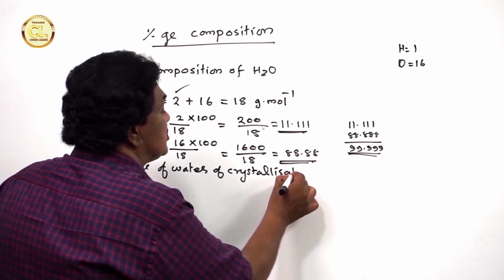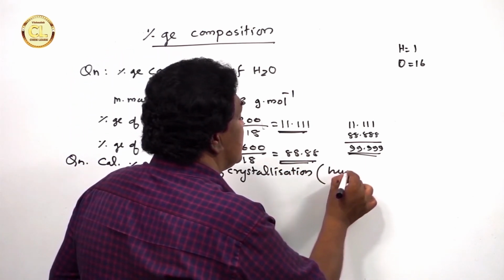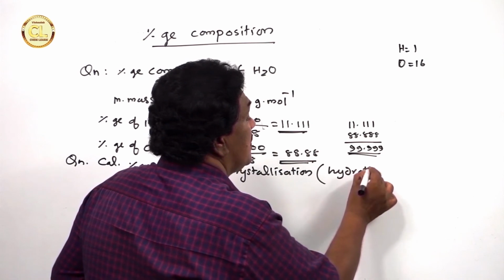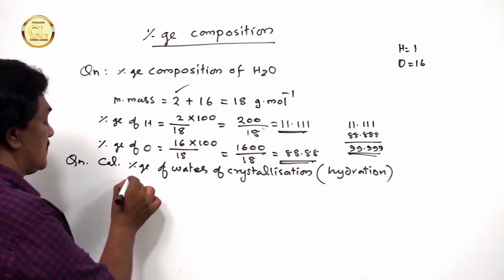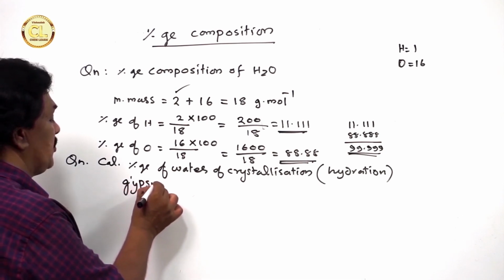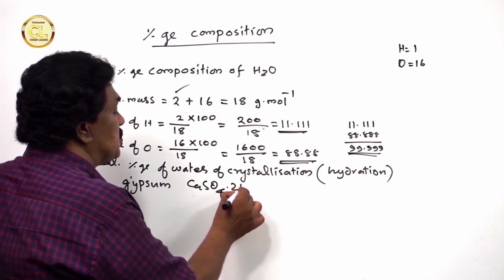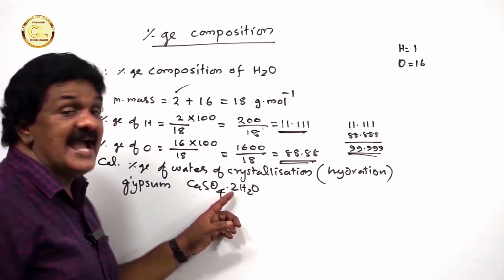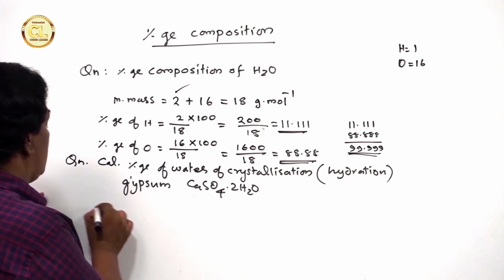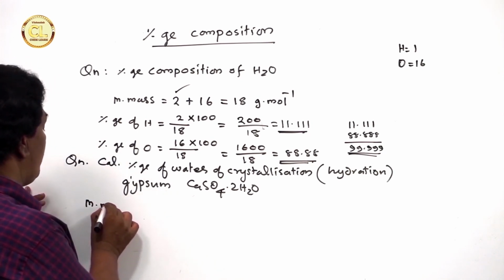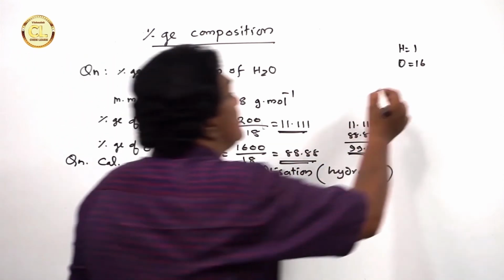Water of crystallization or percentage of hydration means water in a molecule of gypsum. Gypsum is CaSO4 2H2O, dihydrated calcium sulfate. The molecular mass of calcium sulfate can be expressed as follows.